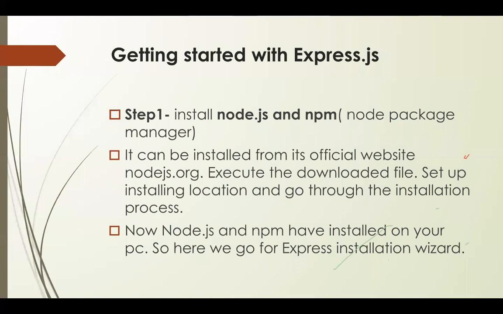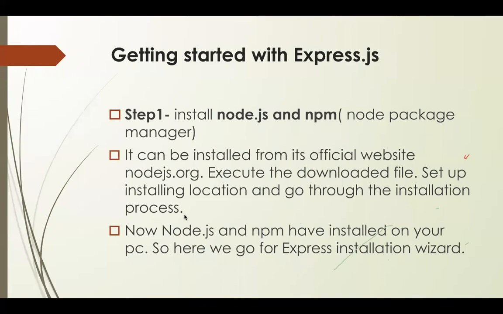So how do we start with Express.js? This is the installation part, which we will learn while we are starting with Node.js. These are the basic concepts about Node.js. How will you start? First, you have to install Node.js on your Windows, MacBook, or any laptop that you have. It can be directly downloaded from the official website, nodejs.org.